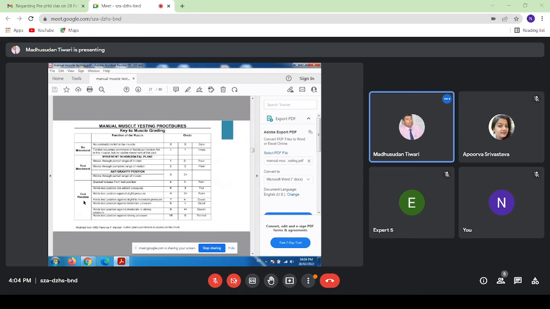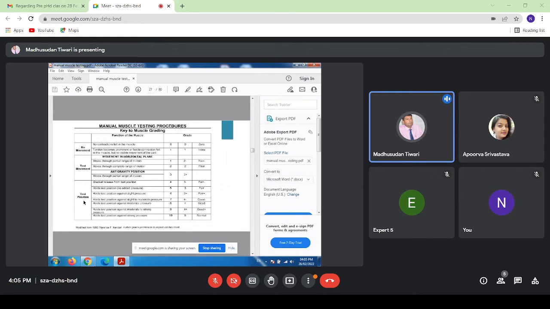Grade 3 is complete range of motion in against gravity position. 3 plus will be hold test position against slight pressure, meaning the patient will be able to move the limb in against gravity position and hold the position with light resistance. That will be the 3 plus.